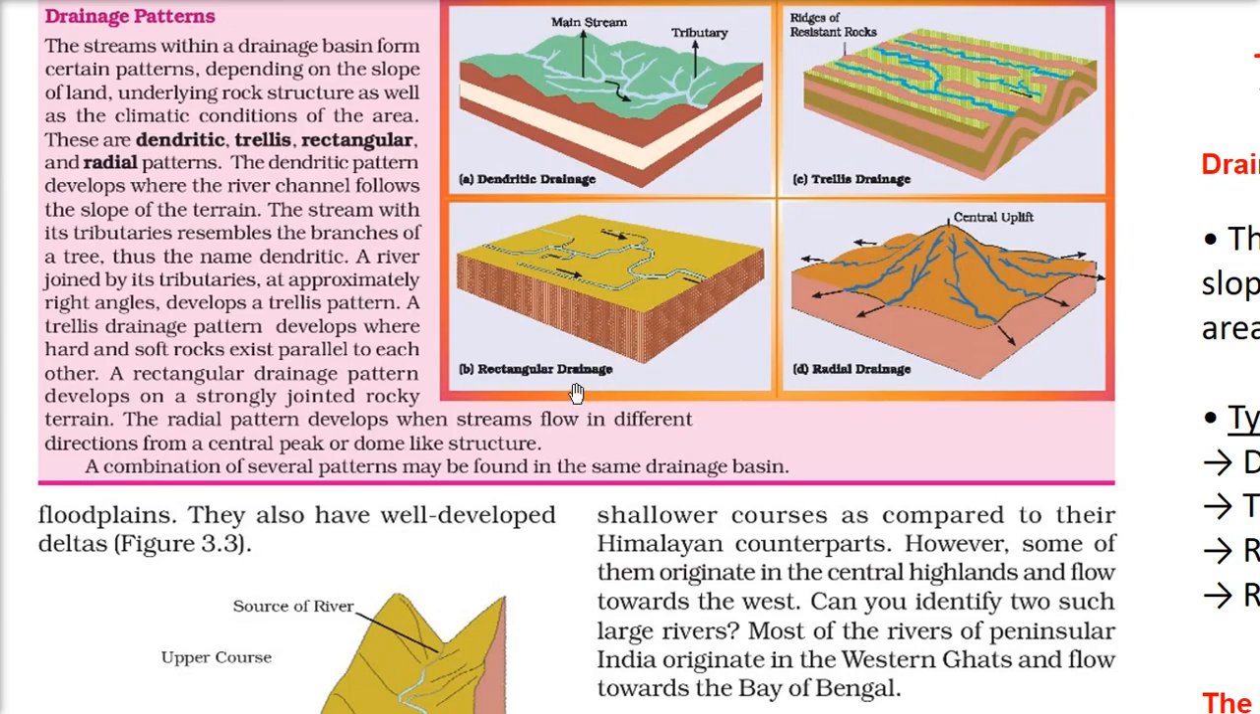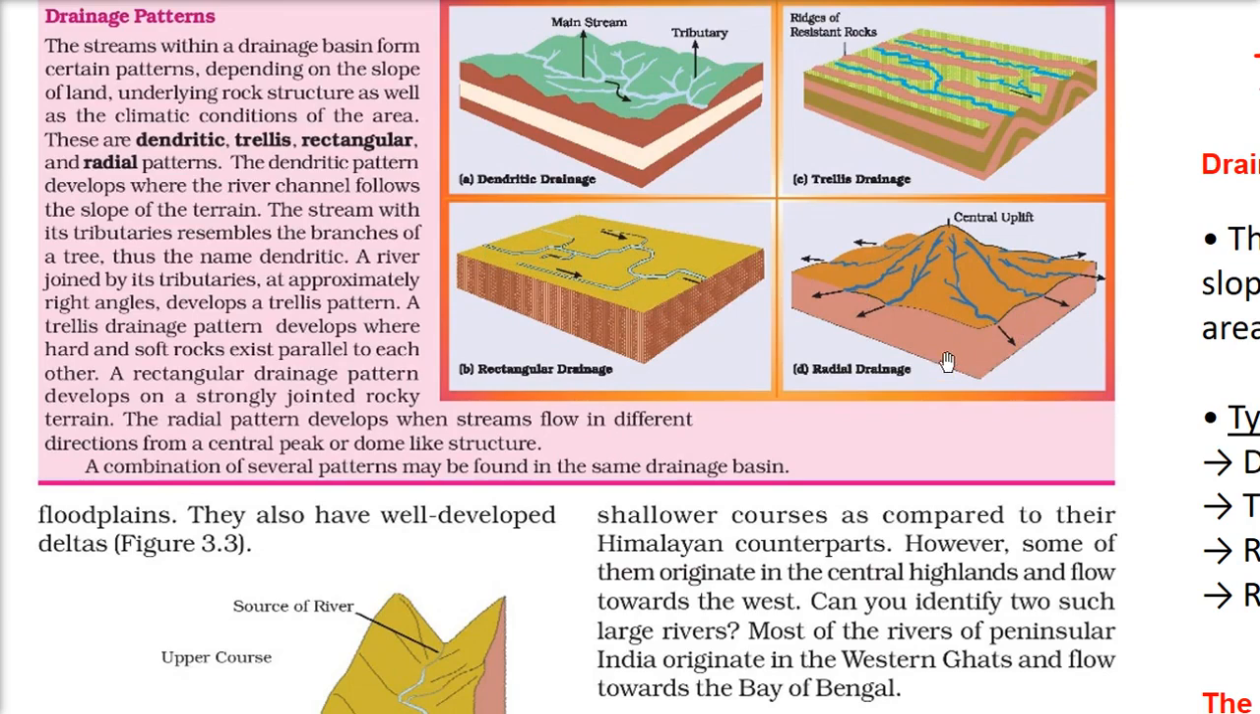Then we have the rectangular drainage. Rectangular is a shape which has equal length and equal width with all the angles 90 degrees. So the rectangular drainage pattern develops on a strongly jointed rocky terrain. If the rock is very strong, the stream cannot find its place, so it has to just flow straight or take a right turn, a 90 degree turn. So this is the rectangular drainage pattern system.